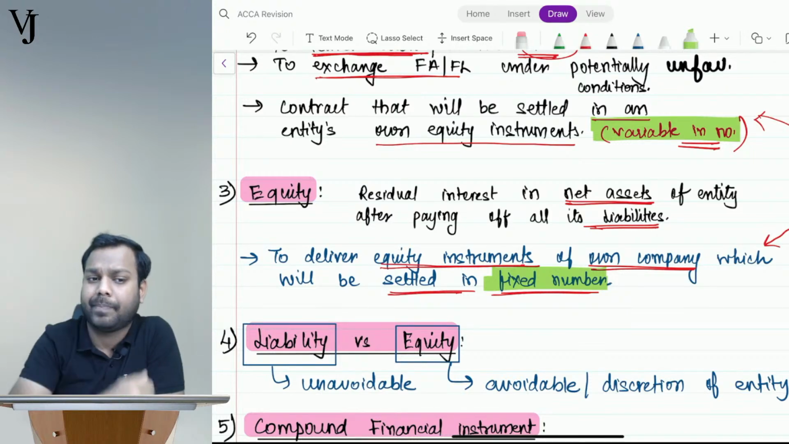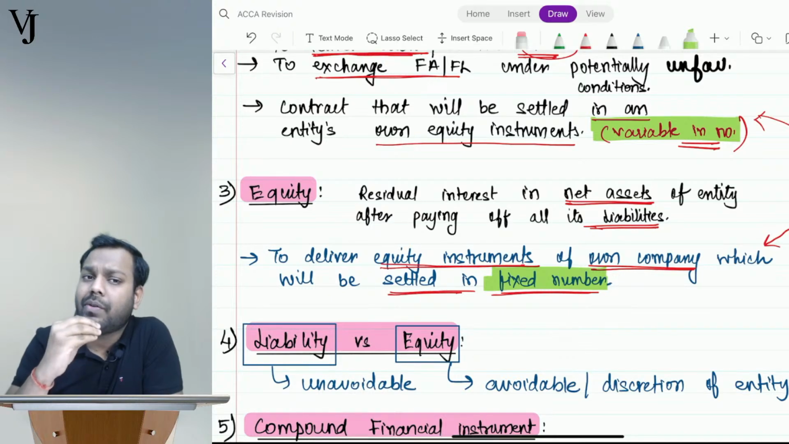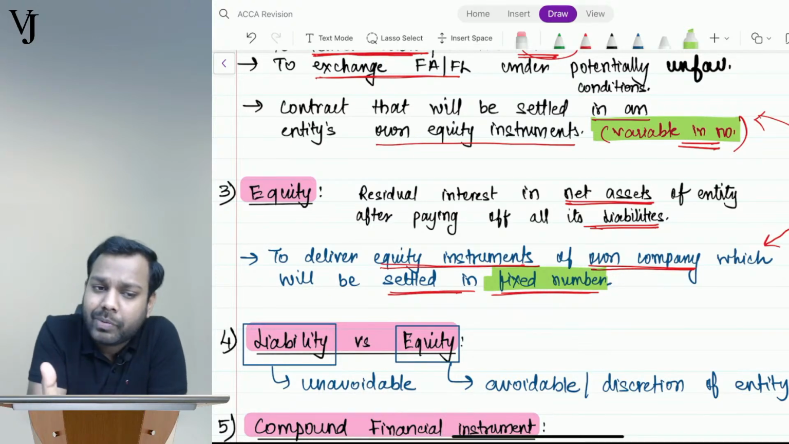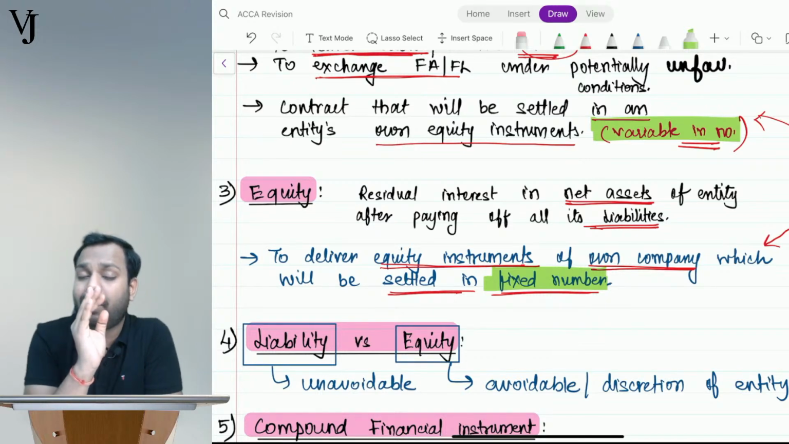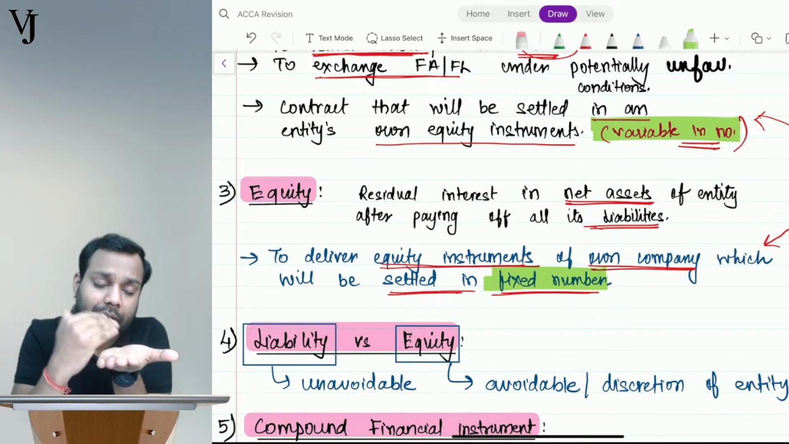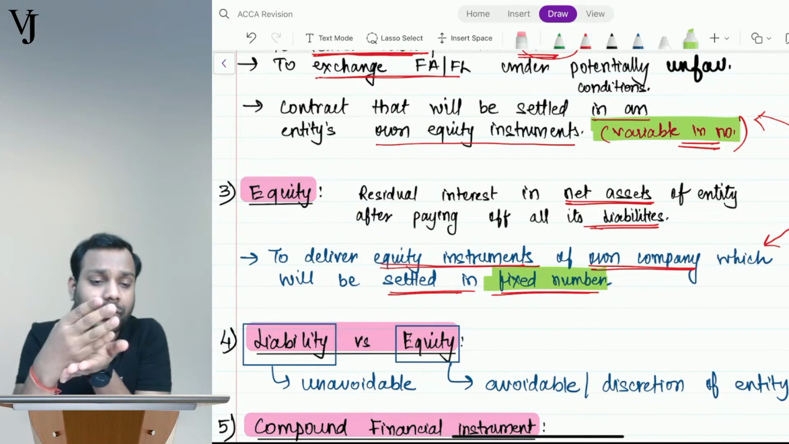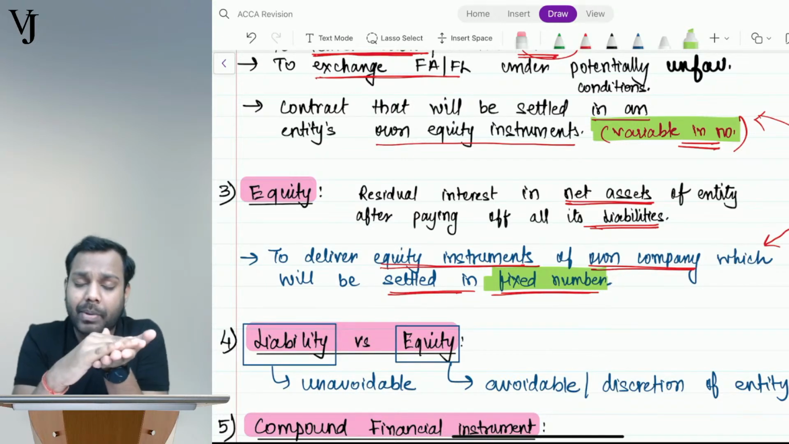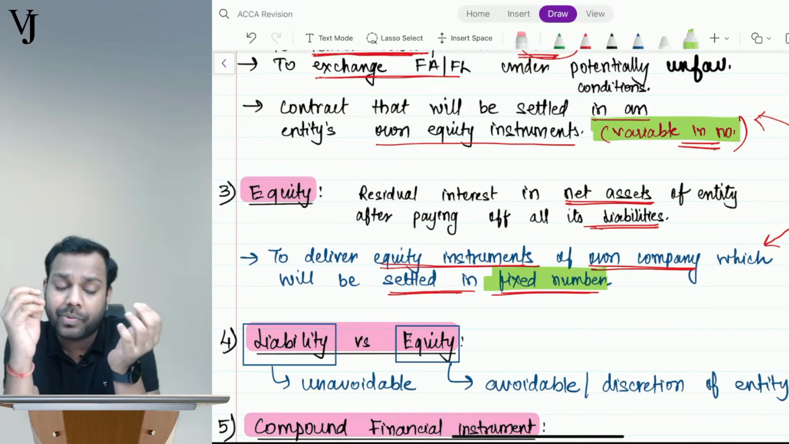So don't you think whenever the equity shares are given variable in number, then the equity share just becomes a mode of currency? It's not the substance of the contract, but rather a mode of currency. So whenever any contract has to be settled in own equity instruments, and that equity instrument is variable in number, then it becomes a financial liability. If it is fixed in number, it becomes equity.